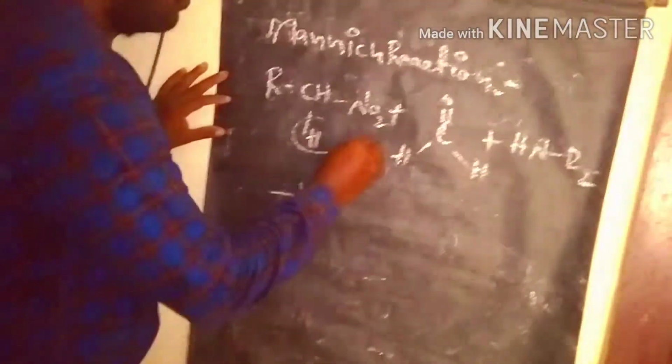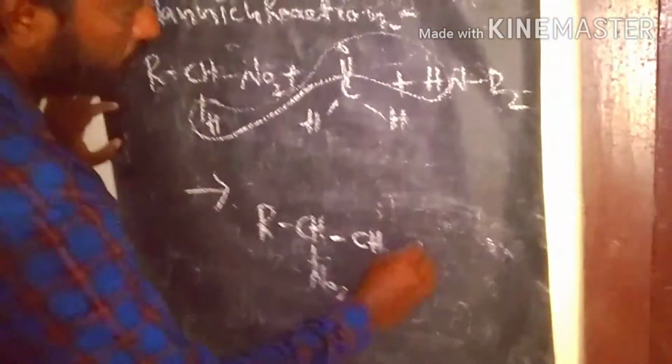This is the nitro compound, formaldehyde, and secondary amine in the presence of base, losing a water molecule from these three functional groups. Finally we get this product, CH2NR. This is the product we get from the Mannich reaction.